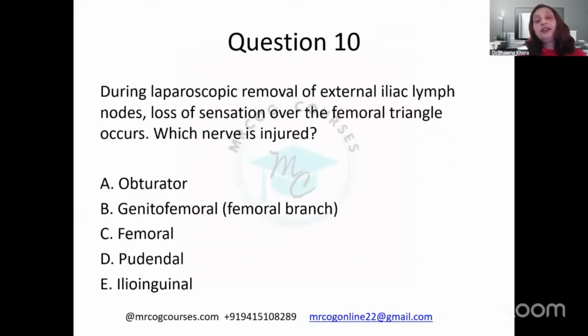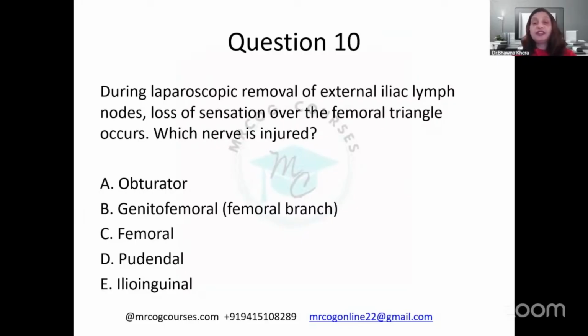Okay, here comes another tricky question. During laparoscopic removal of external iliac lymph nodes, loss of sensation over the femoral triangle occurs. Which nerve is injured? Now, be very careful about it, right?